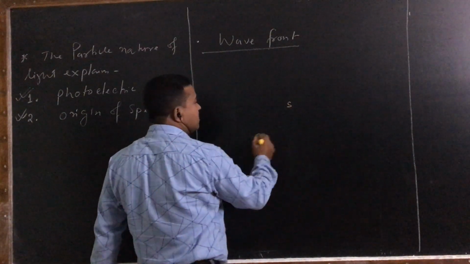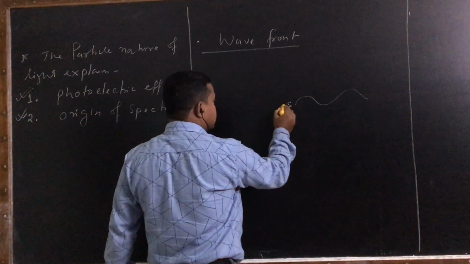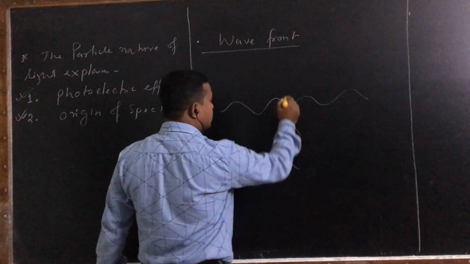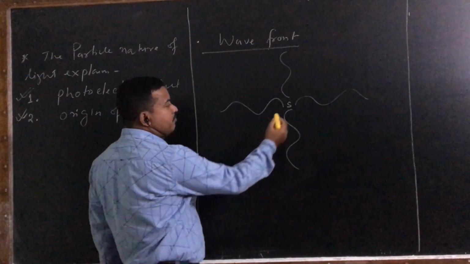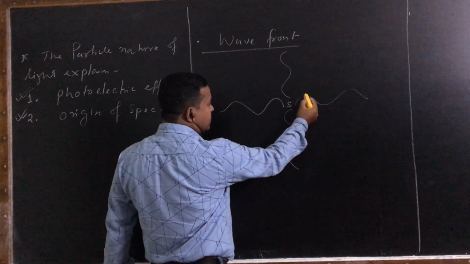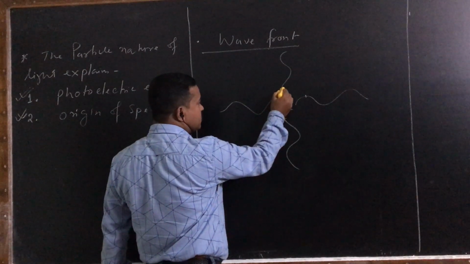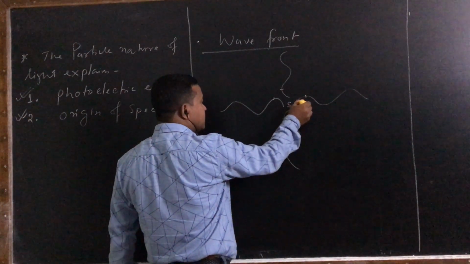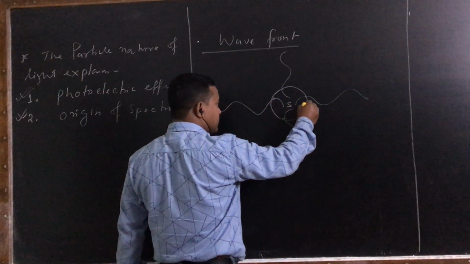So if this is a source of light, light travels in all directions from this source. So these are light waves. Now let us consider some points at equal distance from the source. Now we draw a path over these points.